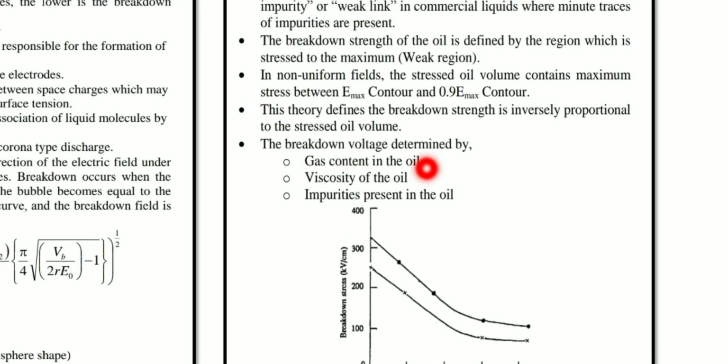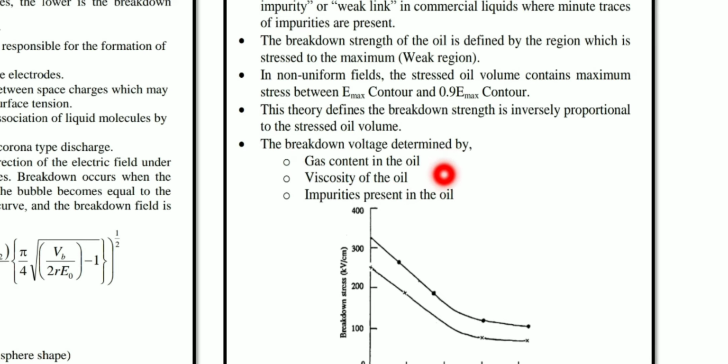Next are the physical properties of the oil, like viscosity, pressure, temperature or the molecular structure. Next, very important, the impurities present in the oil will also determine the breakdown voltage.